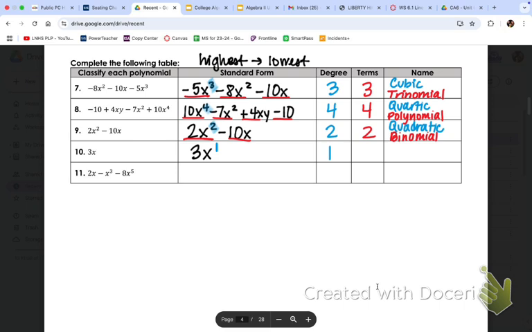When you don't see an exponent, what is it? 1. Yeah. So this is a monomial. So you're giving it first and last name. And it's linear. Okay, you do need to do some rearranging in the last one. Make sure you take the signs with it.